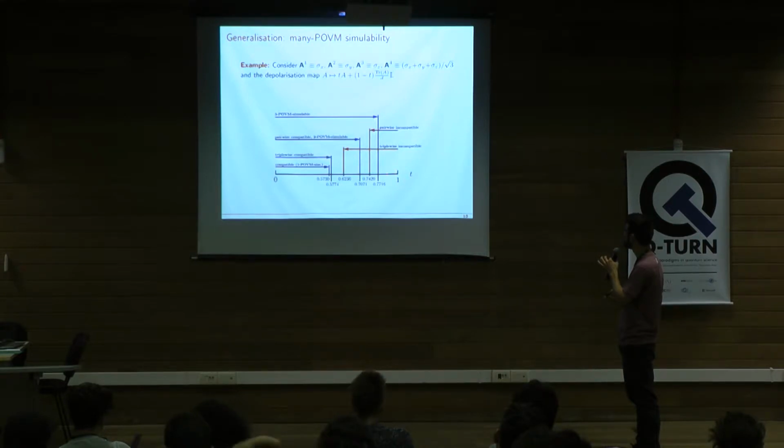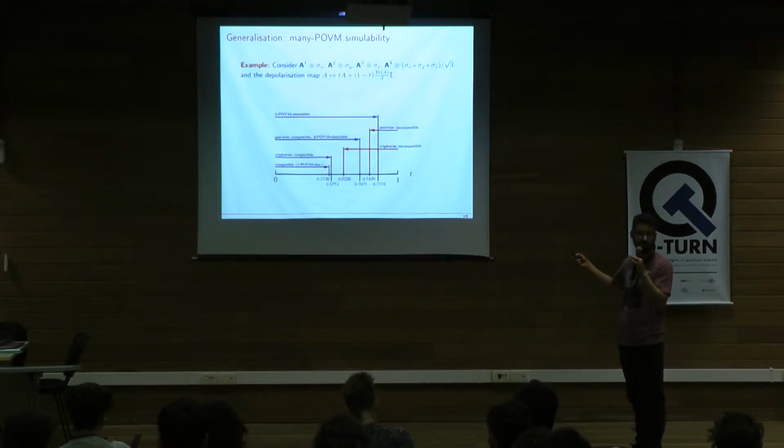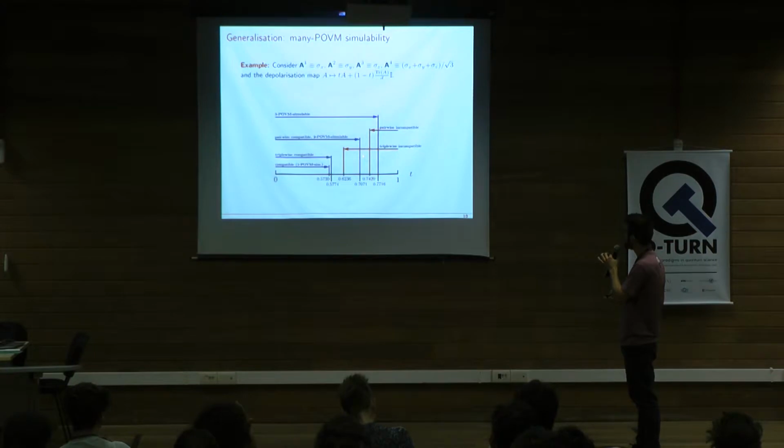We start adding noise, and at some point this set becomes 3-POVM simulable, meaning that I can implement any of these four measurements through only 3 measurements, 3 simulators. And this is very nice because this happens before any 2 of these 4 measurements are compatible. Up until this point, any pair of these 4 measurements are incompatible. They are not jointly measurable.